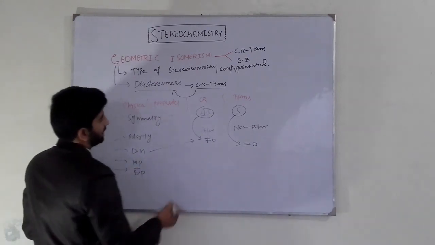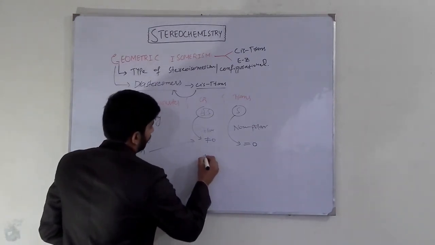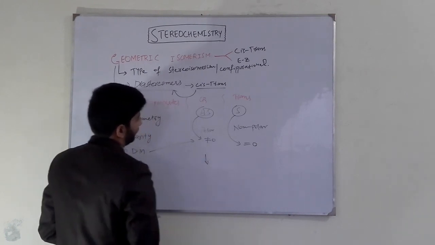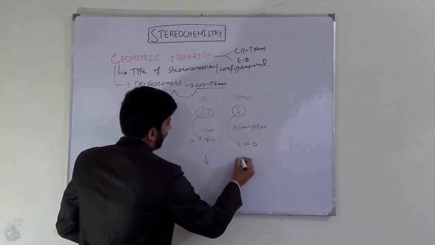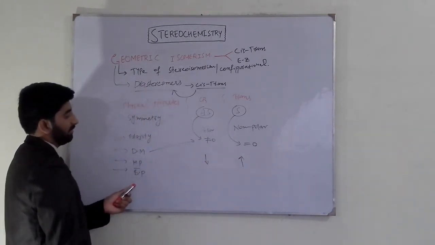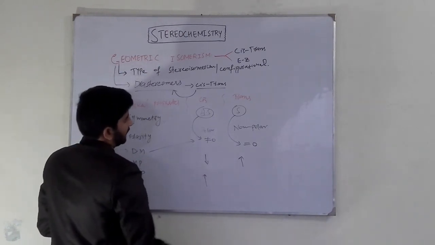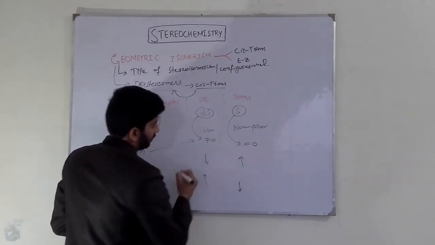Talking about melting point, cis isomers have a low melting point and trans isomers have a high melting point. Cis isomers have high boiling points and trans isomers have low boiling points.